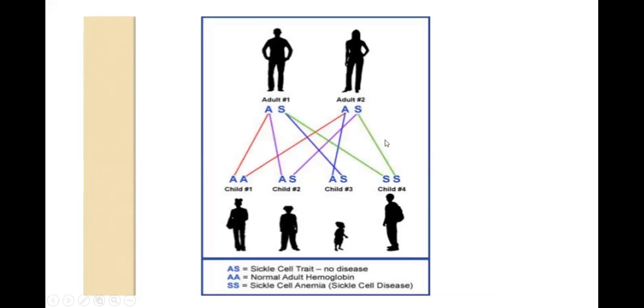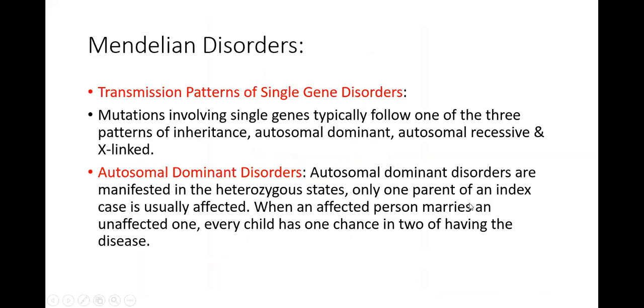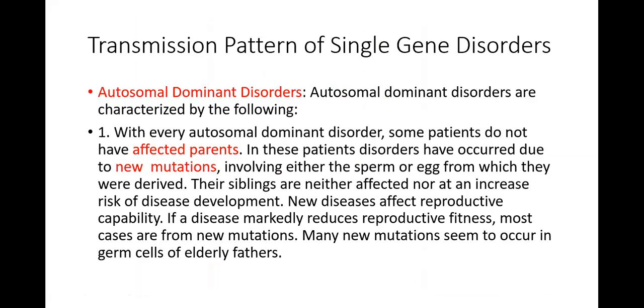This would have been normal if this lady would have been normal. Okay, so in the autosomal dominant, disorders are manifested in the heterozygous state. Only one parent of an index case is usually affected. When an affected person marries an unaffected one, every child has one chance in two of having the disease.